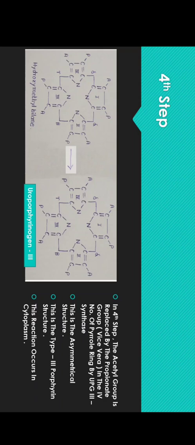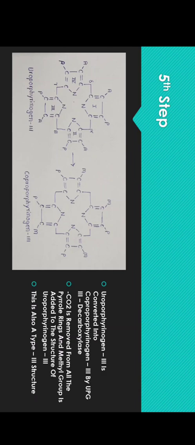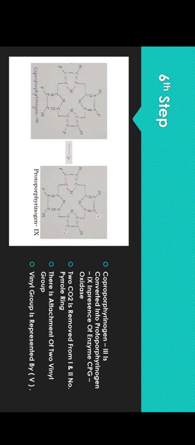So the fifth step, in the fifth step, uroporphyrinogen is converted into coproporphyrinogen by removing CO2 from all the pyrrole rings, and a methyl group is added to the structure of the uroporphyrinogen type 3. It is also a type 3 structure, that is coproporphyrinogen. In the sixth step of the synthesis of porphyrin, the coproporphyrinogen type 3 is converted into protoporphyrinogen 9 in presence of enzyme CPG oxidase. In this step, CO2 is removed from the first and second pyrrole rings, and the attachment of two vinyl groups occurs, and vinyl groups are represented by V.